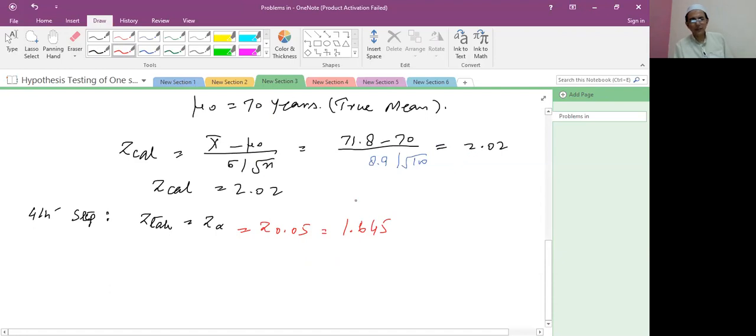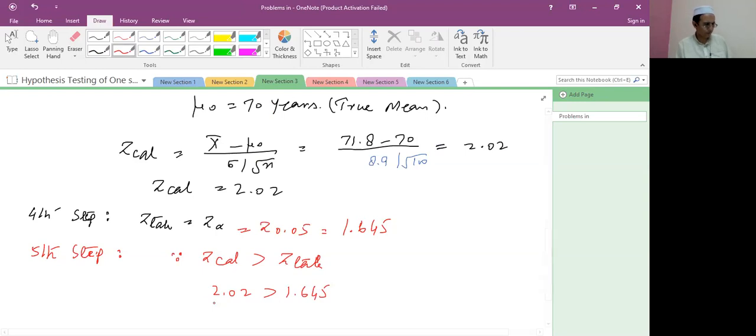So in the fifth step, since the Z calculated value is greater than the Z tabulated value, meaning 2.02 is greater than 1.645, we draw a diagram. It is a right-handed test.